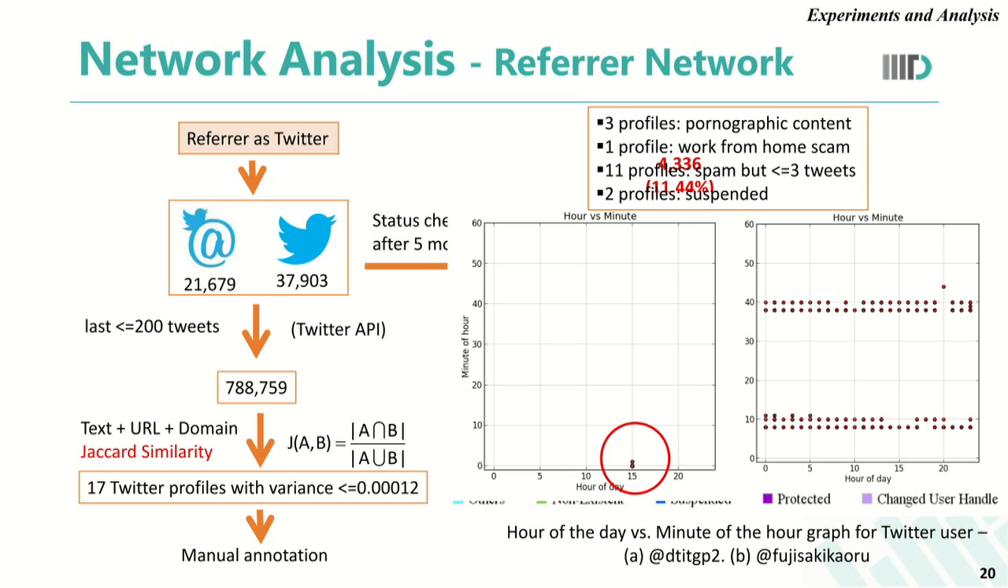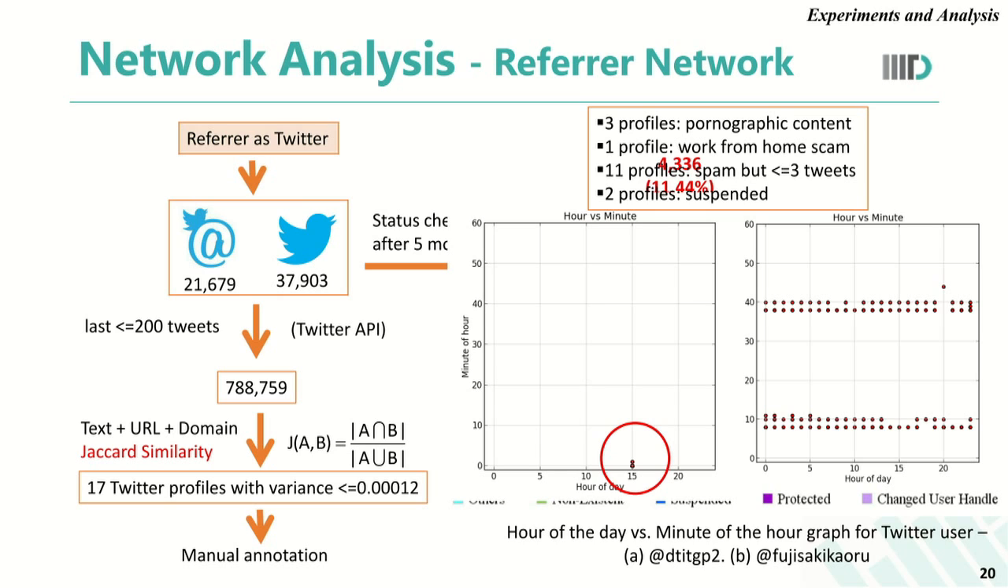Jaccard similarity is an accepted measure to compute the similarity between two sample sets. After computing this Jaccard similarity over all pairs of tweets, we calculated the overall variance to identify the extent of similarity across all tweets for a particular Twitter handle. With this, we found that 17 Twitter profiles had a variance as low as 0.001012, which is extremely low, showing a high level of similarity between their tweets.